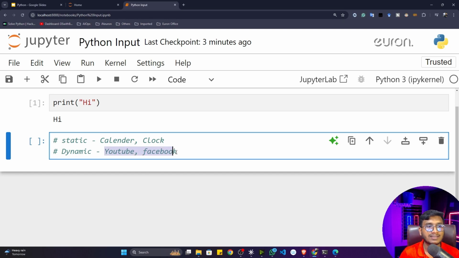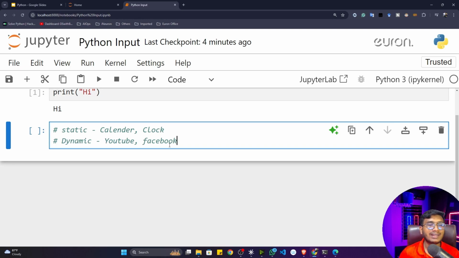So here you usually pass some kind of input. Let's say you have opened up YouTube, and in the search bar you are searching for something, right? There you are passing an input. So this is called a dynamic application. These two kinds of application are available. Whenever you are creating a static application, you don't need to take any input from the user. But whenever you are creating a dynamic application, you have to take input from the user. Currently, whatever software is being created is mostly dynamic application. All the software takes input, right? So that's why we need to use this input concept inside programming.